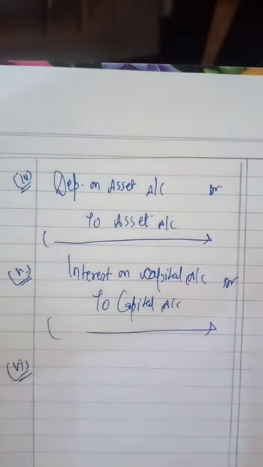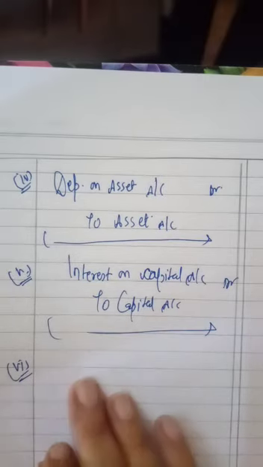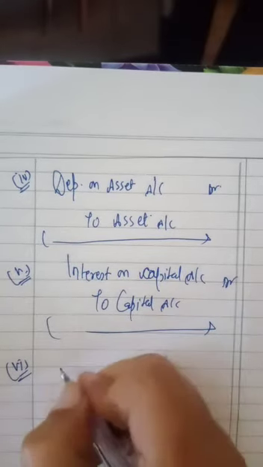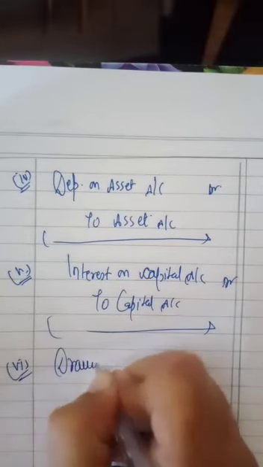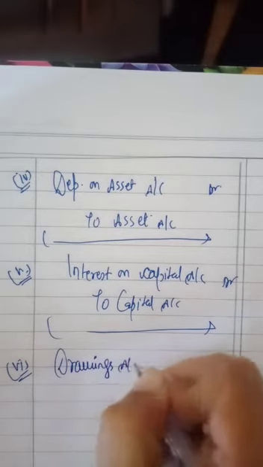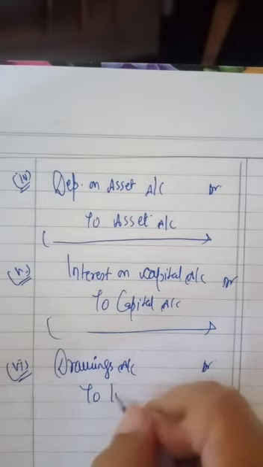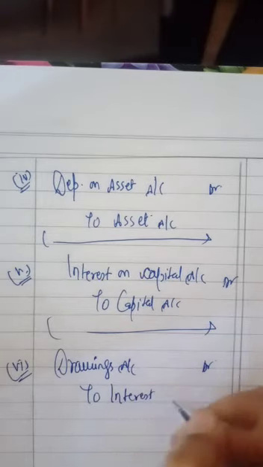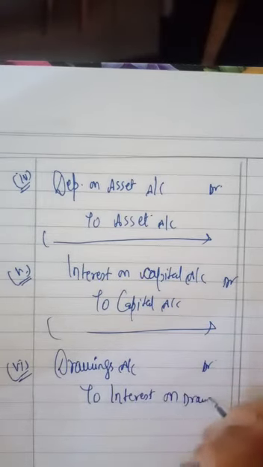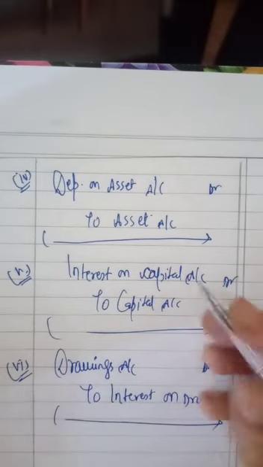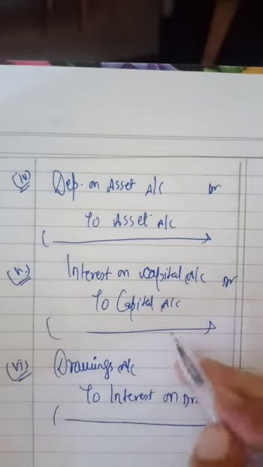But the interest on drawing is our income. From the point of view of business, we have to take interest from the owner of the business. So this is our income and it will be added in the drawings. All the interest are always debited in their respective expense. Interest on drawing is an income. Drawings account debit to interest on drawing, and interest on capital to capital.